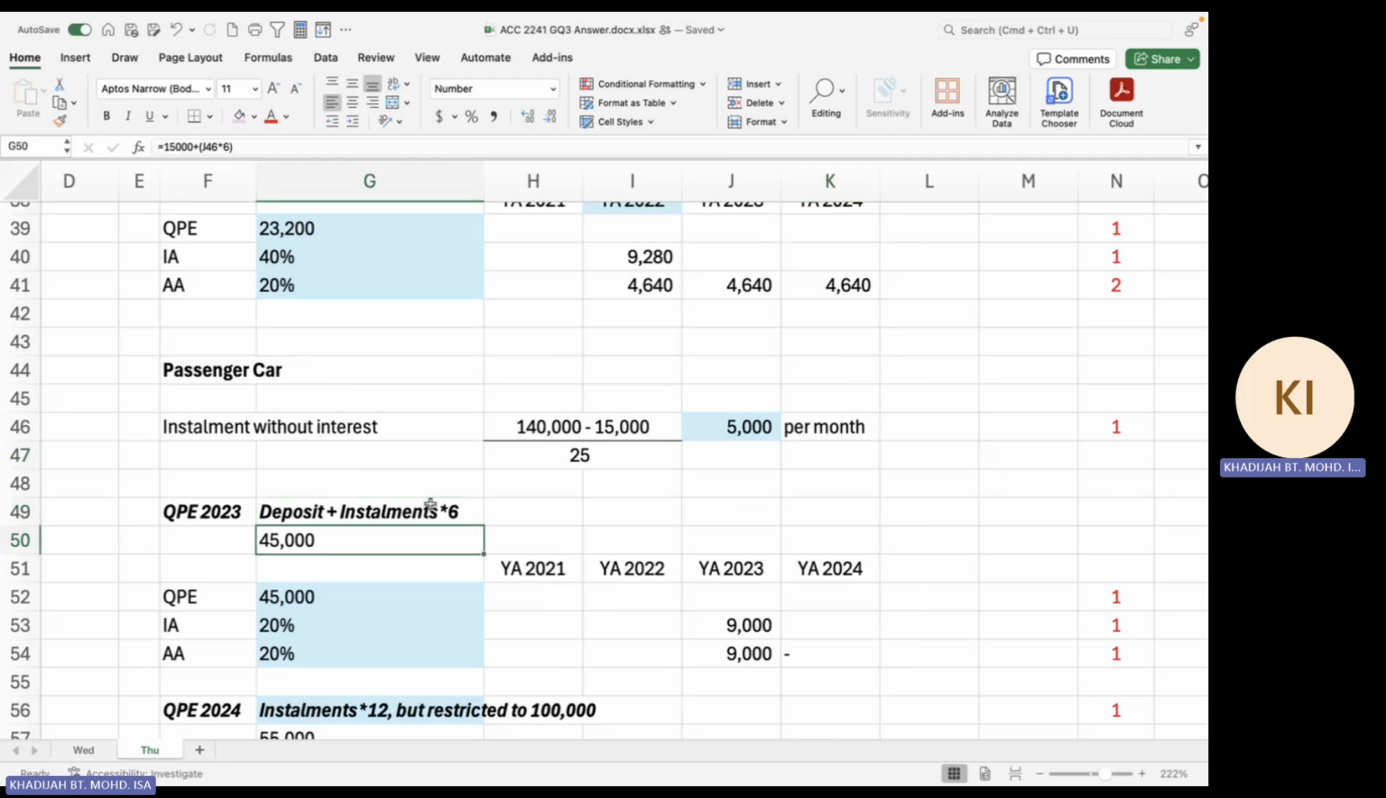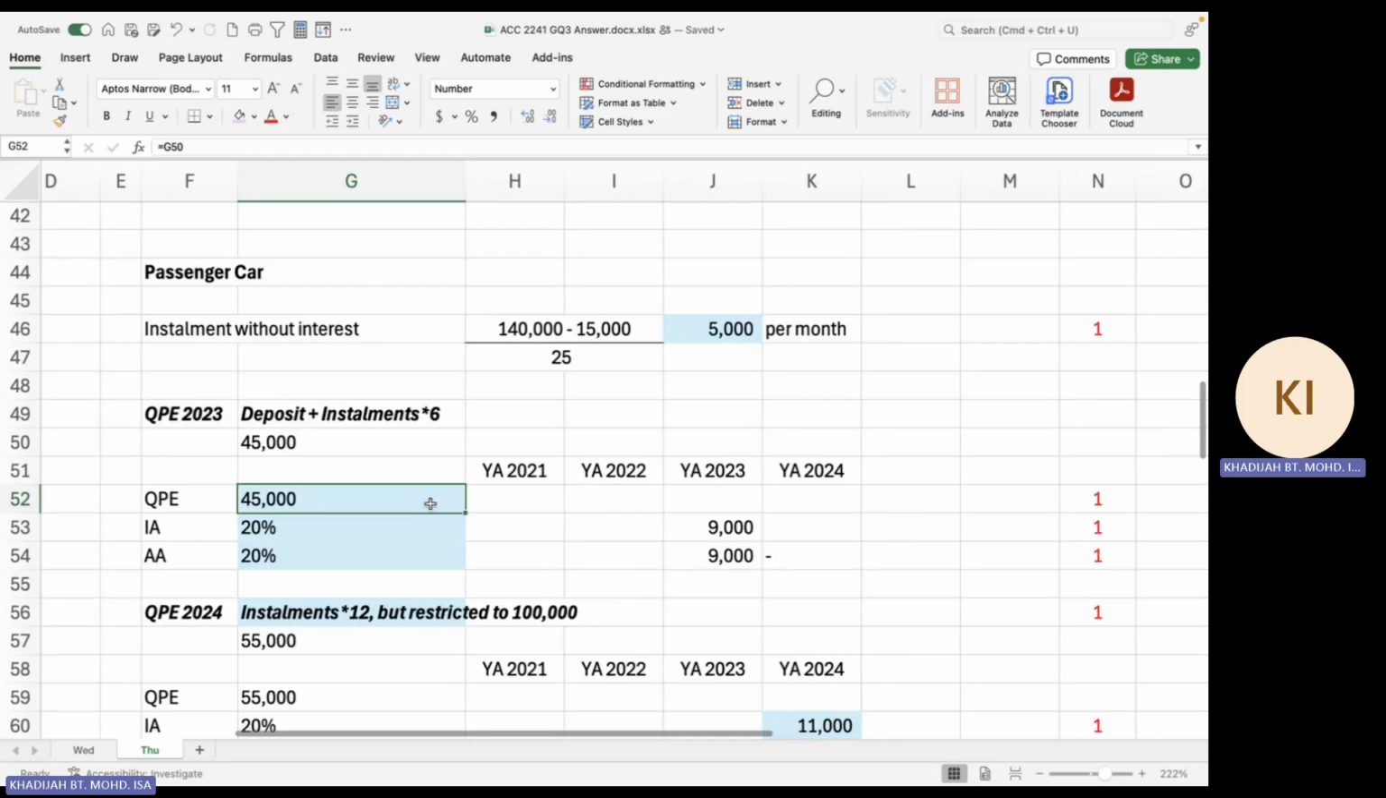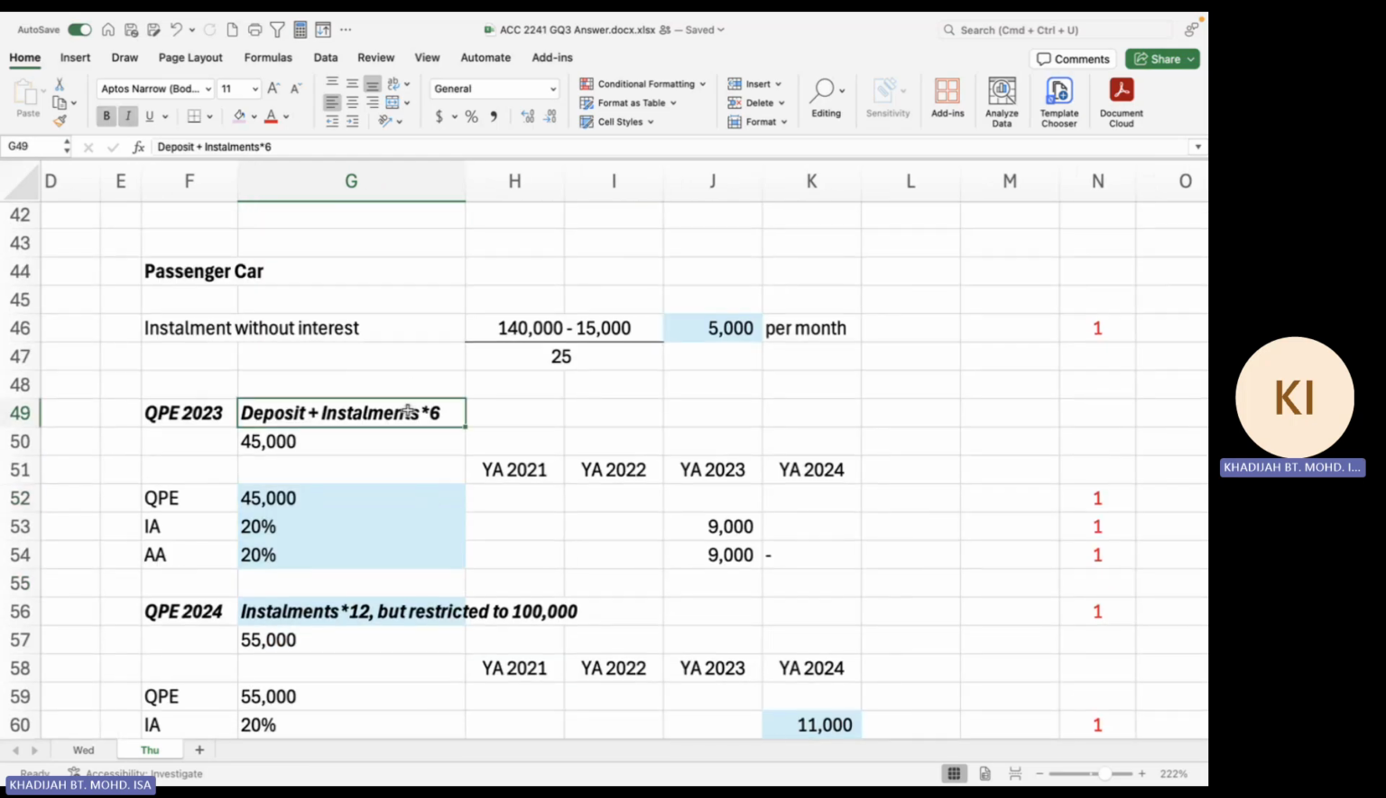So the deposit is 15,000 plus installments of 5,000 times 6, that is 30,000. So your qualifying expenditure now is 45,000. So deposit plus installments of 6 months. So 45,000, and it's a passenger car, the rate is 20% and 20%, going to claim that in YA 2023. By right, you should also claim in 2024, but later we'll see.